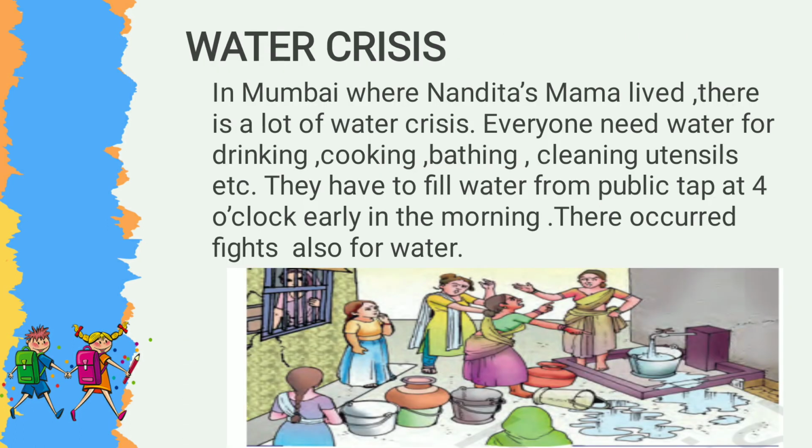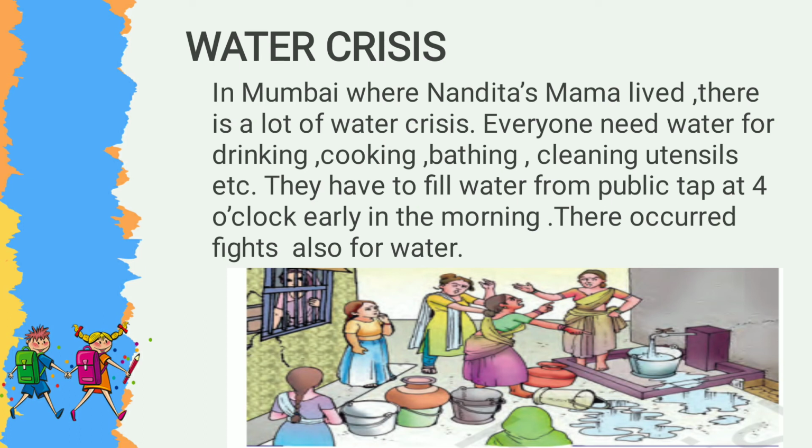Water crisis. Here is a picture in which a few ladies are quarreling. In Mumbai, where Nandita's mama lived, there is a lot of water crisis.